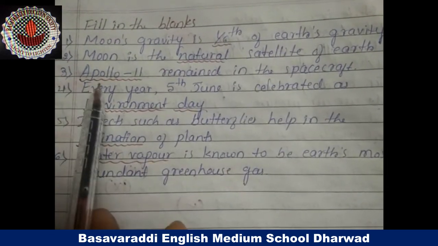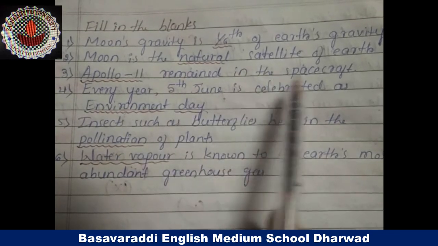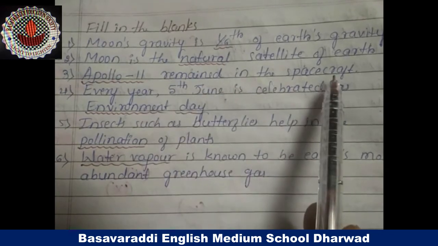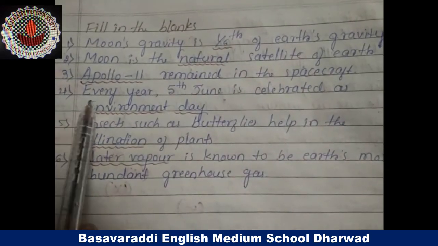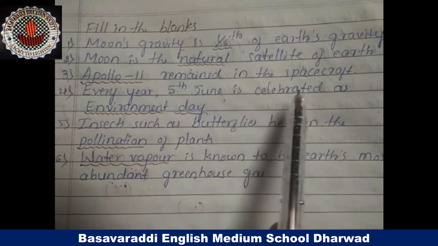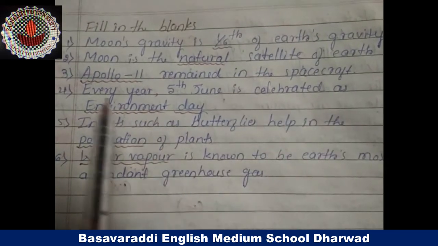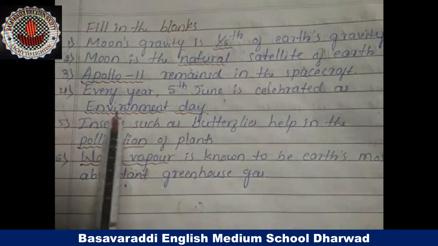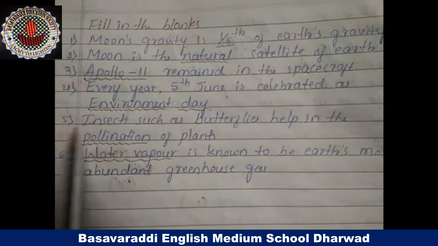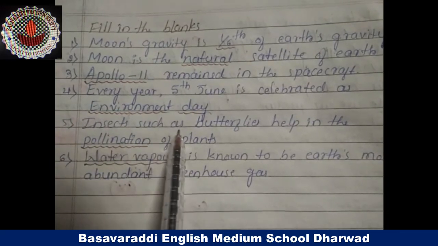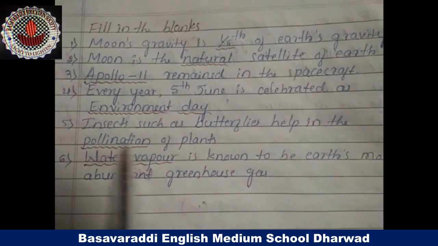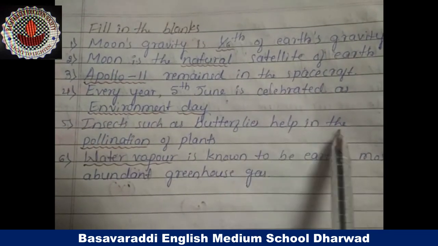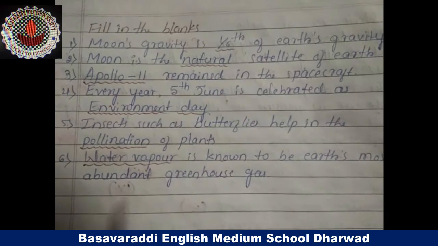Third one: dash remained in the spacecraft. Apollo 11 remained in the spacecraft. Fourth one: every year 5th June is celebrated as dash. Every year 5th June is celebrated as Environment Day. Fifth one: insects such as butterflies help in the dash of plants. Insects such as butterflies help in the pollination of plants.